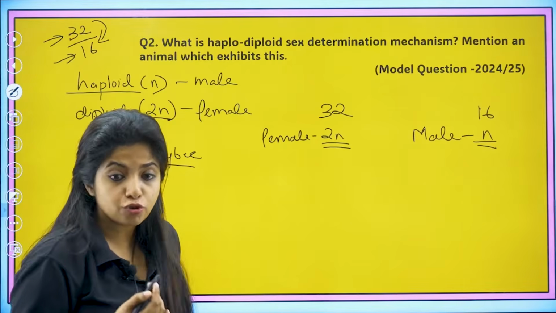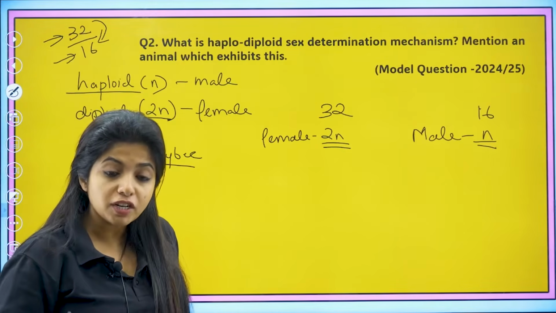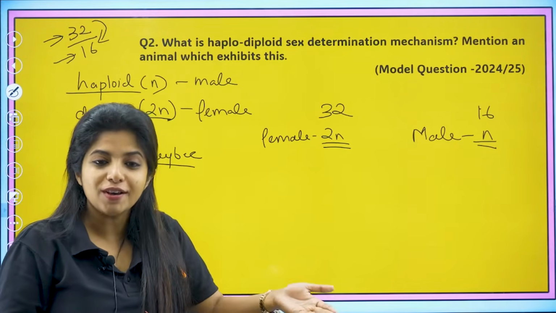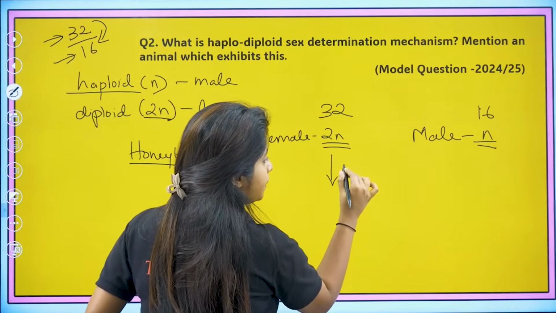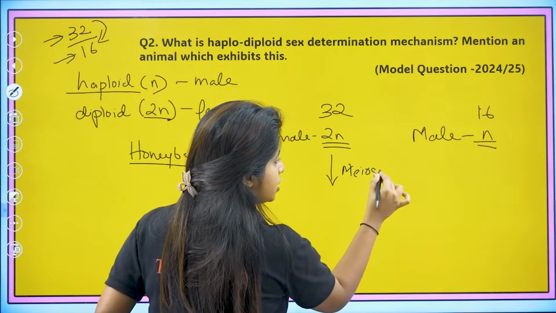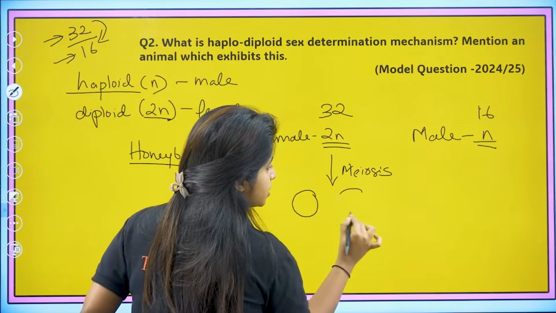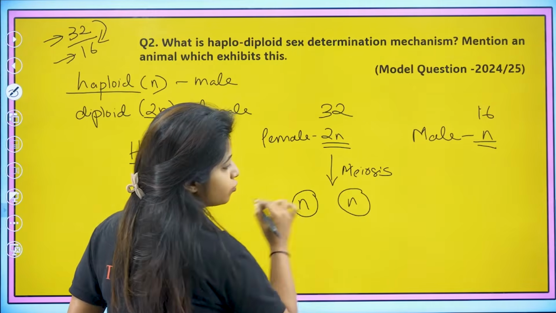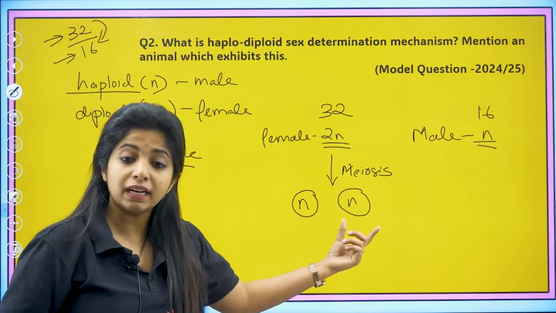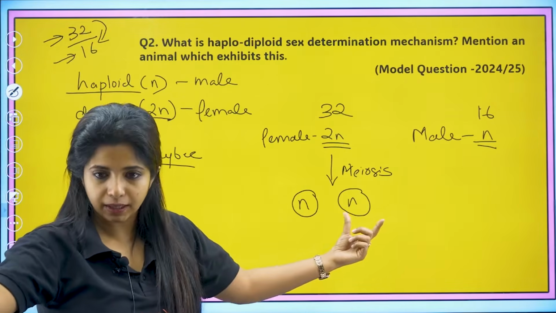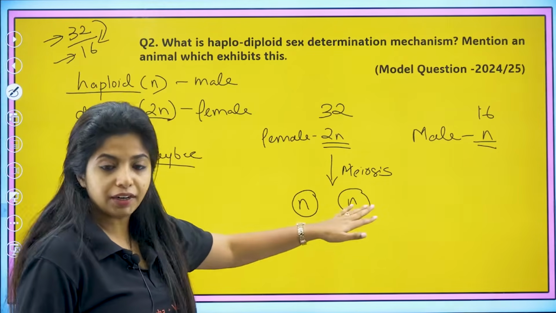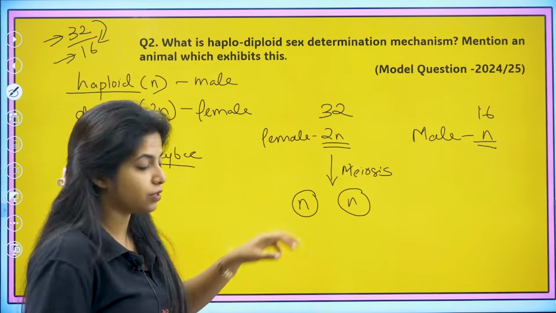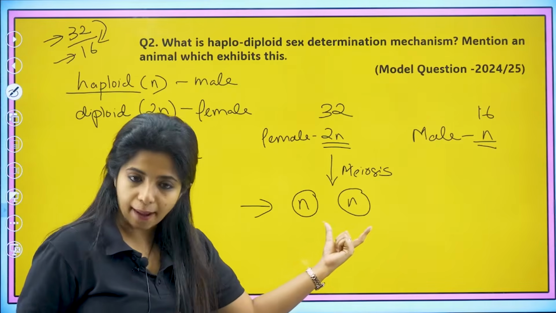Now, this female wants to make gametes. So what will she undergo? Usually, whenever we want to make gametes, we undergo a process known as meiosis, reductional division, so that in the gametes I get only half of the chromosomes, because I am expecting the other half to come from the male partner. That is why I will have half here, half here. So this particular female underwent meiosis and got gametes which were haploid in nature.